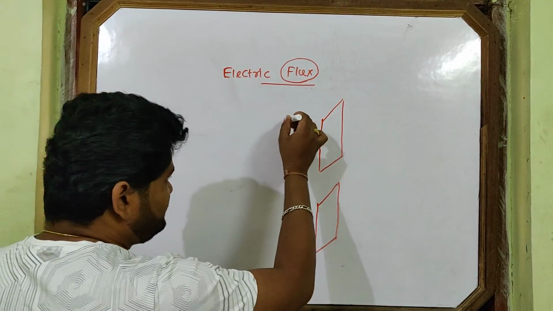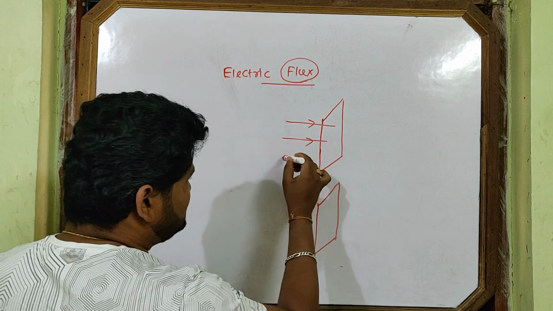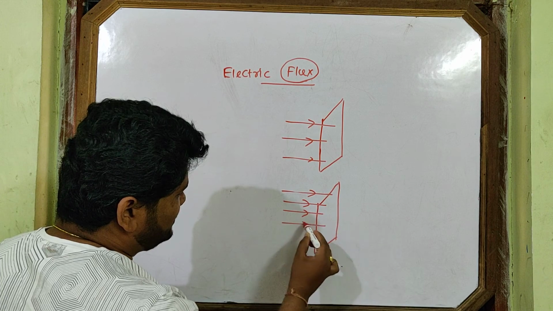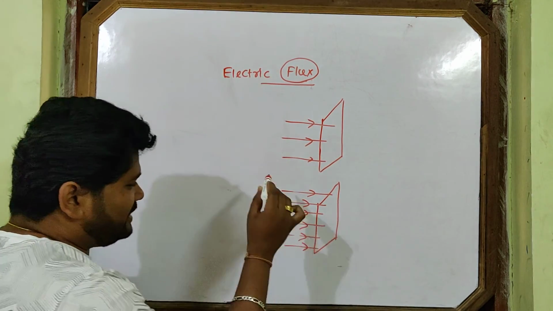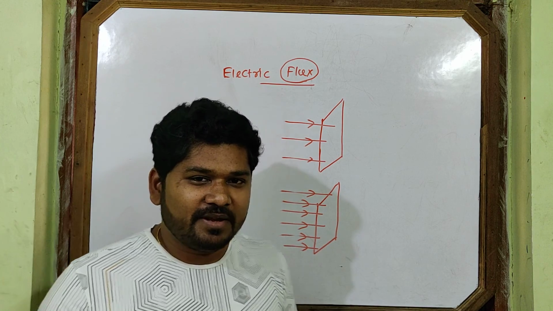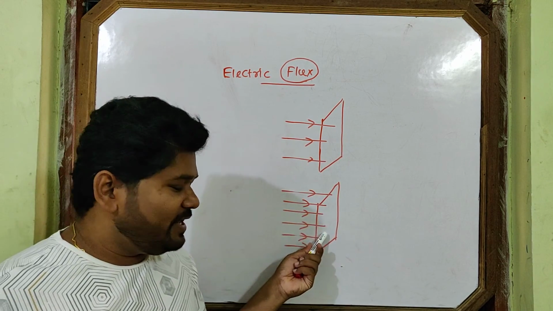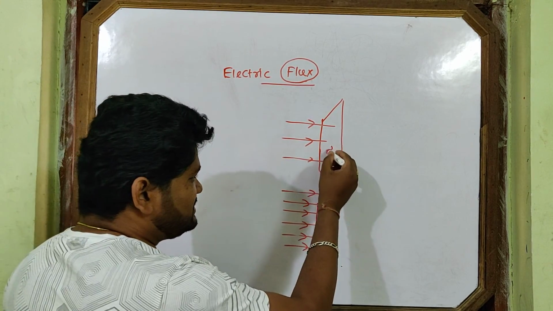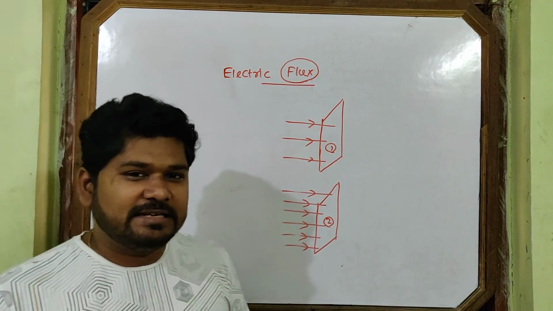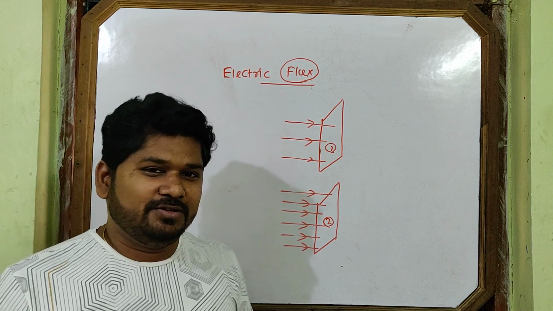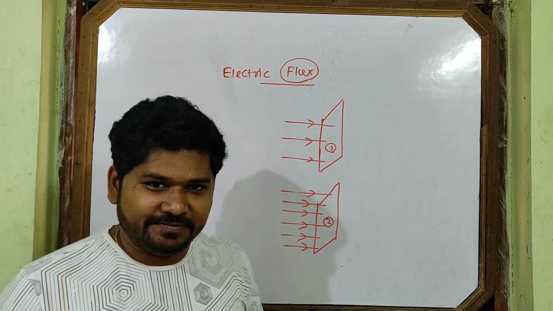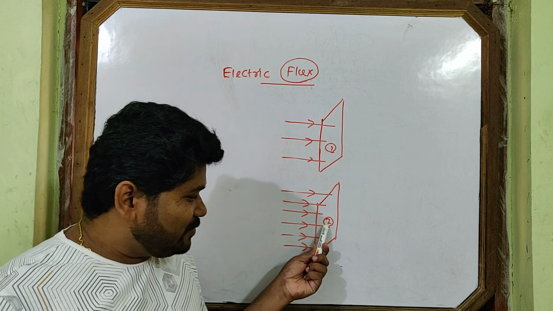You see, here some lines are linked, and here some lines are linked. Now you see, in which case are more lines linked? In the first case or in the second case? This is the first case, suppose. This is the second case. In which case are more lines linked? Okay, so your answer is in the second case. More lines are linked here, in the second case.